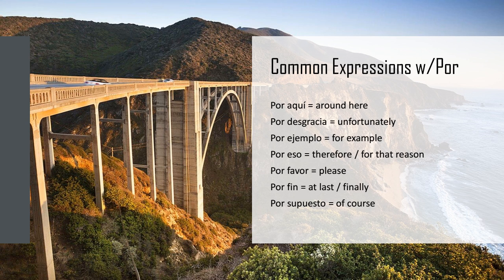Y por último, here are some common expressions with por. These are just expressions that you memorize and you learn and you find out that you use por for them. So por aquí means around here. Por desgracia, unfortunately. Por ejemplo, you've heard that before. For example, por eso, therefore, or for that reason. Por favor, please. Por fin, at last or finally, and por supuesto, of course.